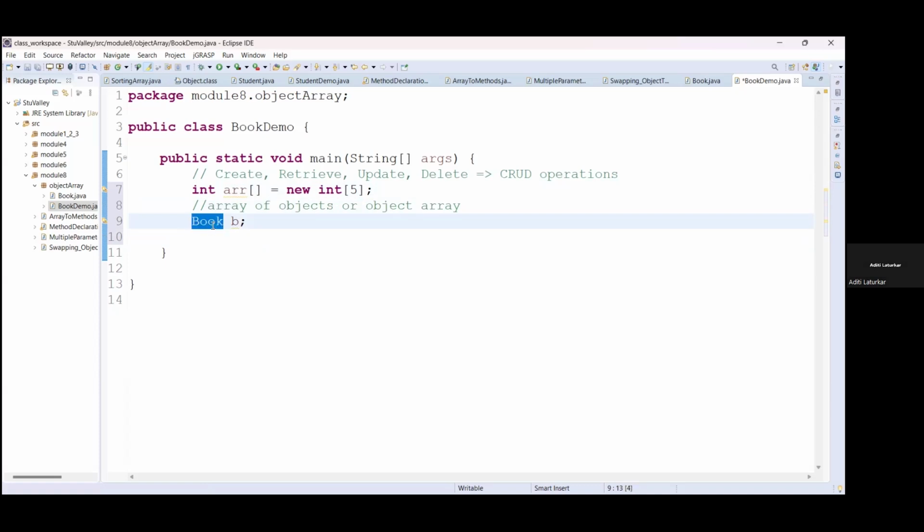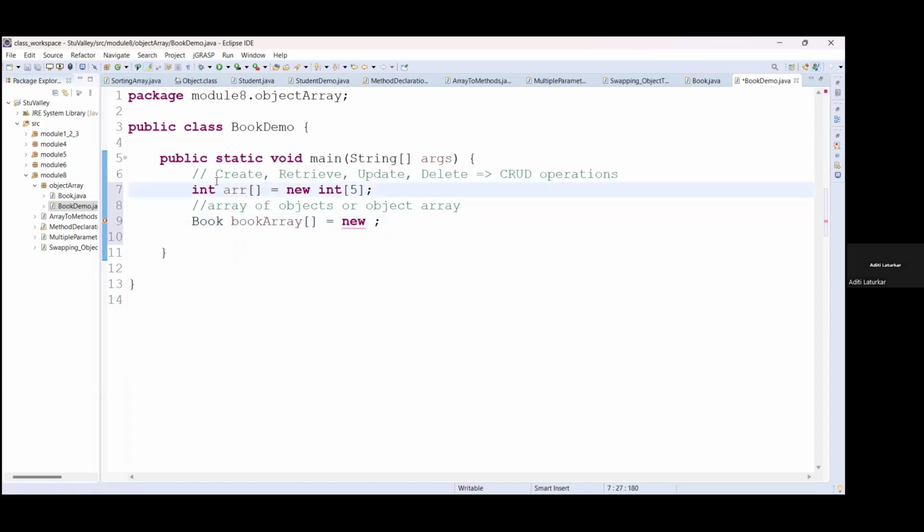So here we are using Book class, whose objects you want to store, that name of the class you want to use. So Book, then the name of the array, see like this. So I'm using here bookArray as the name. Then the square brackets equal to new.